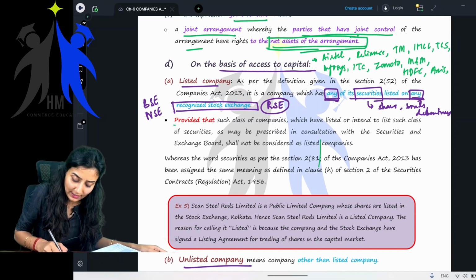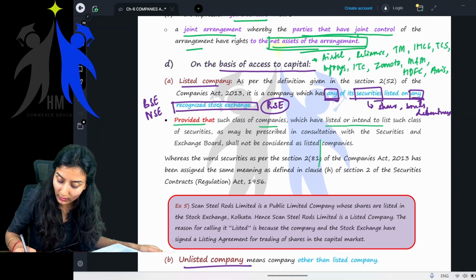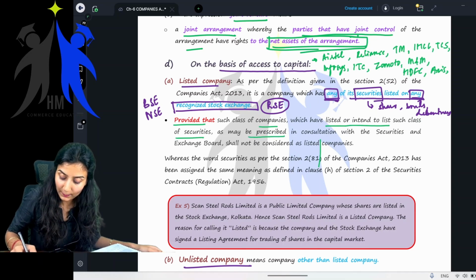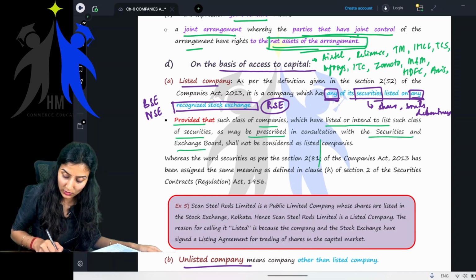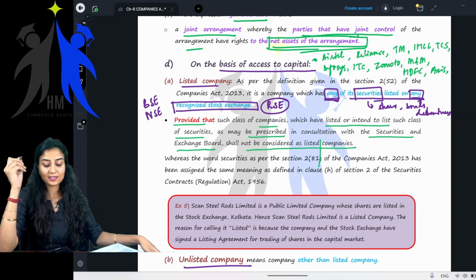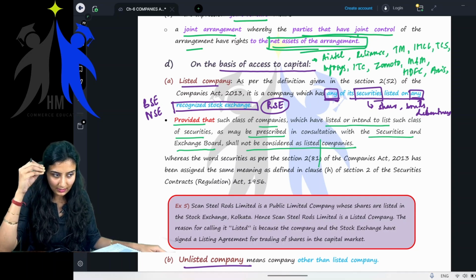Next, provided that such class of companies which have listed or intend to list such class of securities as may be prescribed in consultation with the Securities and Exchange Board of India shall not be considered as listed companies. See, children, this particular proviso, for you to understand this, for your level, it is actually very difficult.